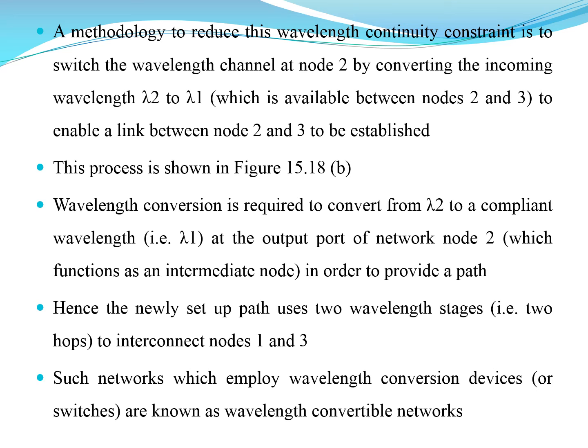So hence we see that a newly set up path uses two different wavelength stages. That is, it has two hops to interconnect two different nodes, node 1 and node 3. And such networks, which employ wavelength conversion devices or switches, are known as wavelength convertible networks.